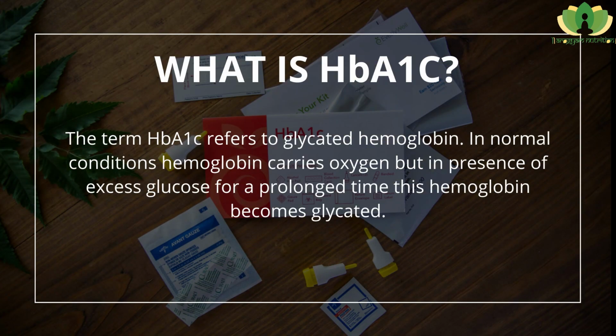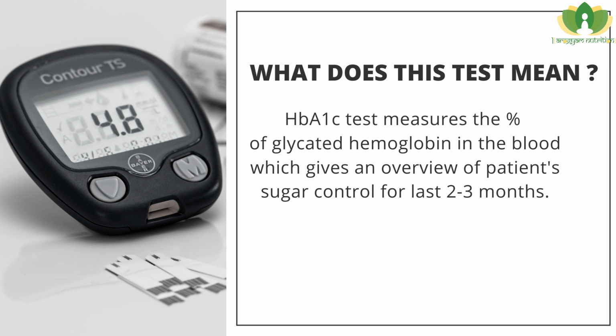So the first question is, what is HbA1c? HbA1c is glycated hemoglobin. In normal condition, hemoglobin carries oxygen, but in presence of excess glucose for a prolonged time, this hemoglobin becomes glycated. The second query is, what does this test mean? By this test, we can measure the amount of glycated hemoglobin in the blood of a person, which gives an overview of patient's sugar control for last 2 to 3 months.